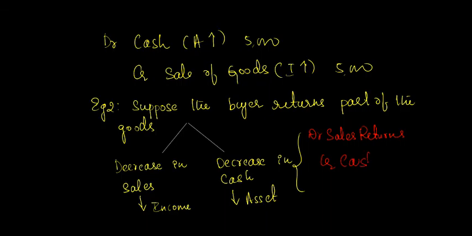Instead of debiting sales, to differentiate sales from sales return, we will debit sales return, which is nothing but decrease in income.